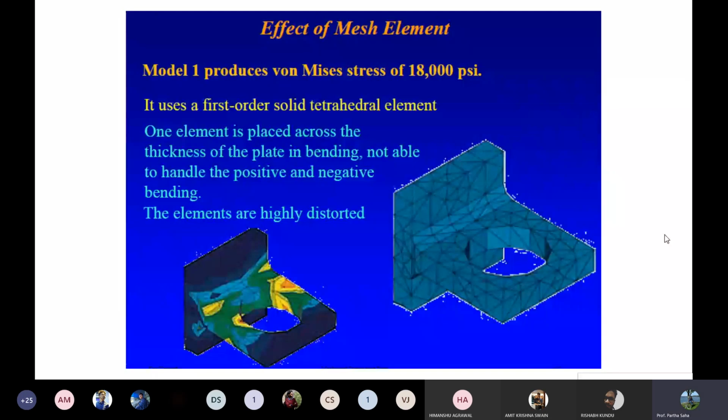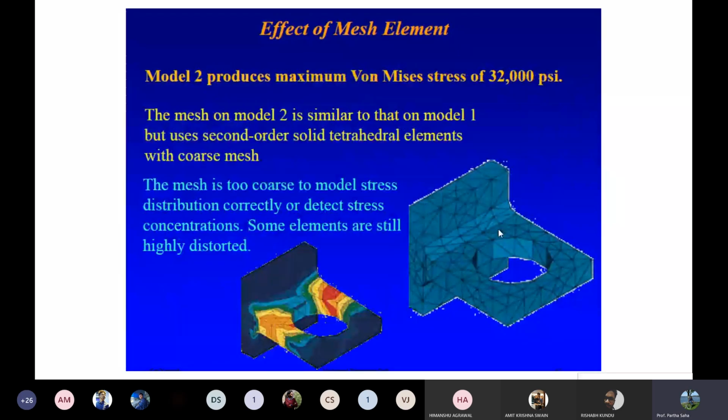Now, what is the effect of mesh size? You can see that model 1 has the problem solved and it created von Mises stress of around 18,000 psi. But you can see the distribution of the stress is not very uniform. You can see some hotspots, and then the stress is pretty uniform over here. And this is the overall mesh. Now the same problem is solved by using a higher mesh density, or element density, and getting a better result. Now the von Mises stress comes to 13,000 psi.